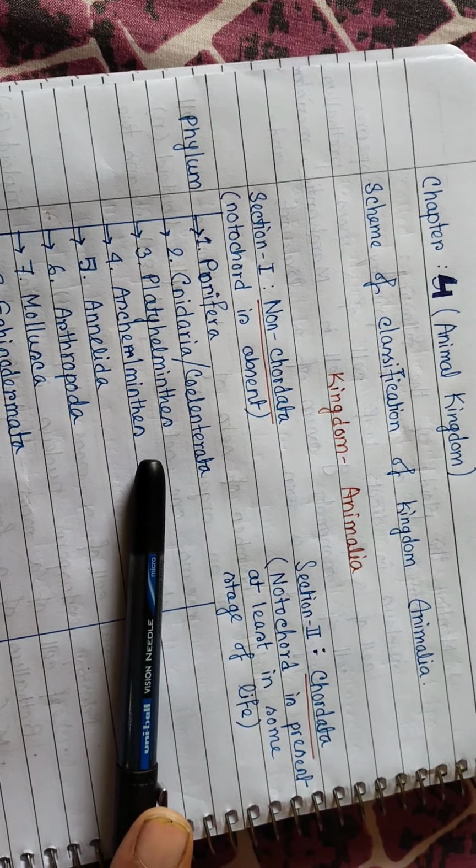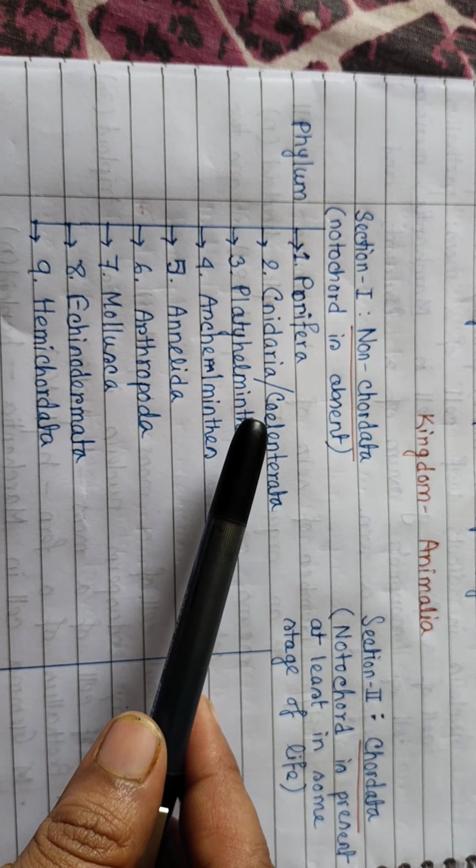Porifera, the example is sponge, a very common animal. Pori means pores. The animals that bear numerous pores in their body are under phylum Porifera. The next is Cnidaria or Coelenterata. Coelenterata, coel means cavity, enteron indicates the presence of an alimentary canal.